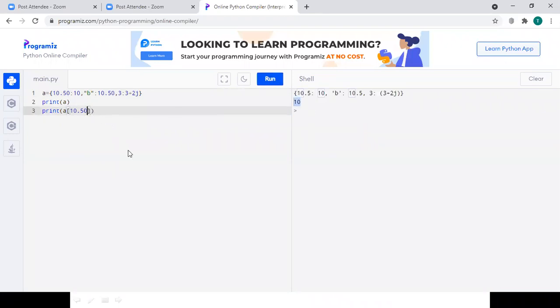If I want to print 10.50, then I have to provide B, because B is the key for the value 10.50. This is how we can declare a dictionary, have keys for every value inside it, and access the values by using certain keys.